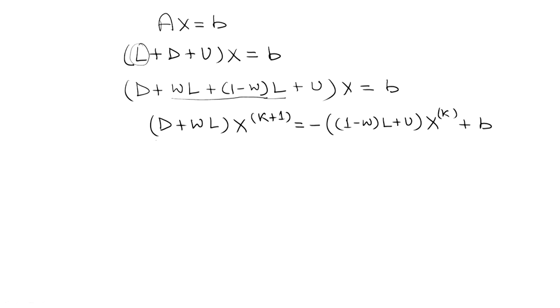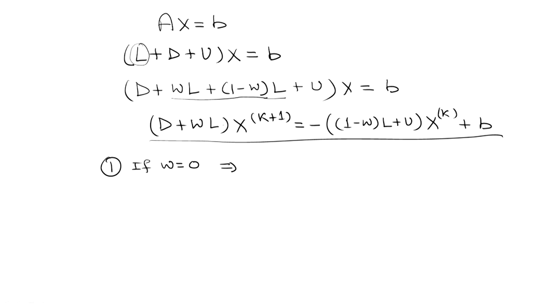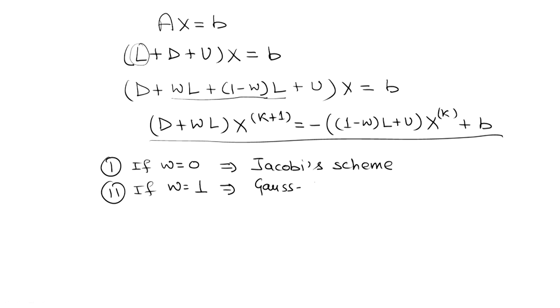Now, if in this equation I take omega equals 0, what will happen? It becomes D x k plus 1 equals minus (L plus U) x k plus b. So this becomes Jacobi's scheme. If I take omega equals 1, then it becomes the Gauss-Seidel scheme.